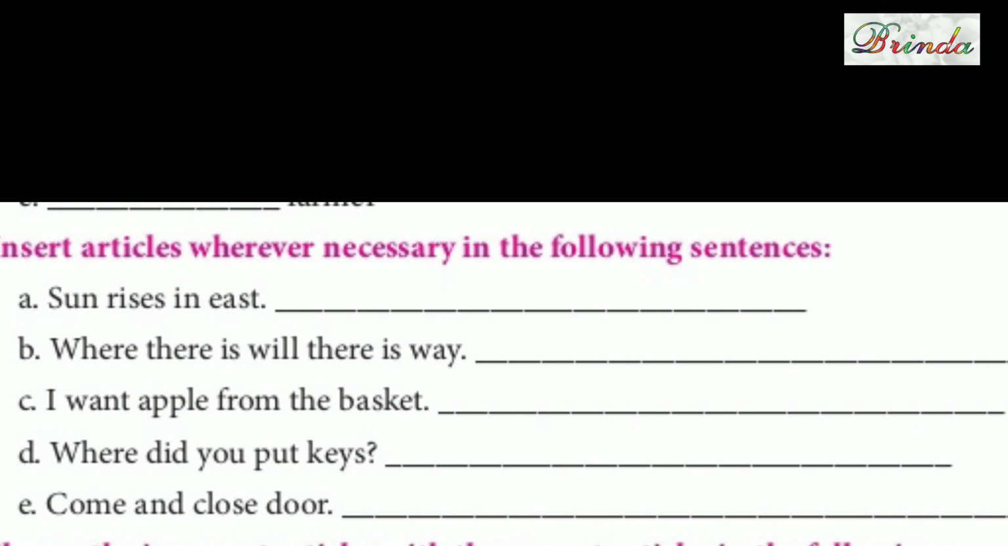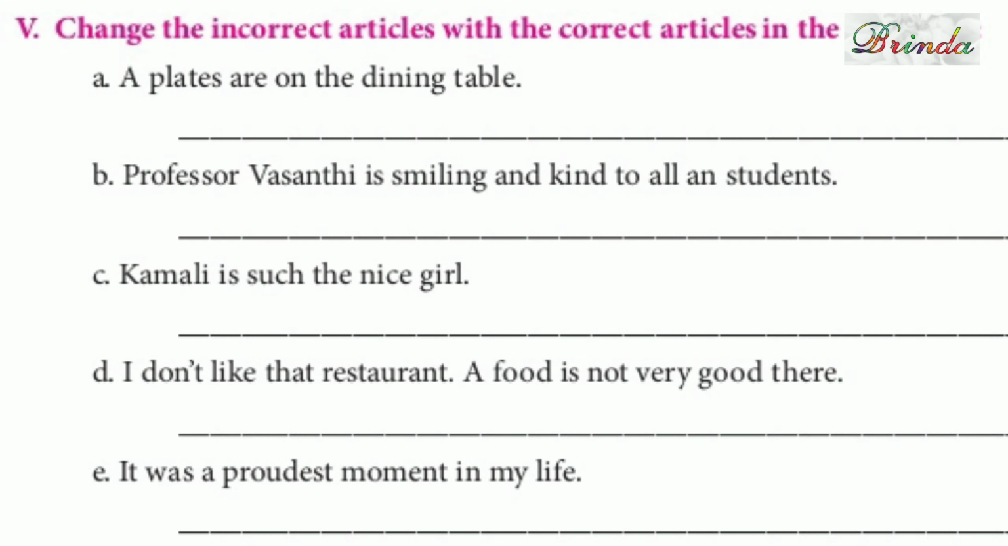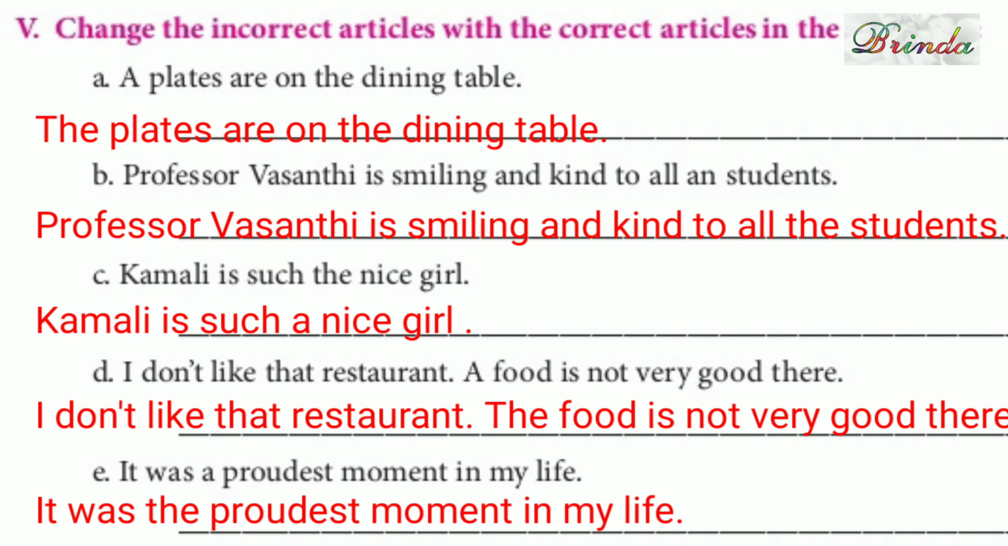Alright. Okay, fifth Roman number, children. Change the incorrect articles with the correct articles in the following. So here some incorrect things are there. We have to rectify it. First one, plates are on the dining table. So can you write plates? Correct? So the plates are on the dining table.